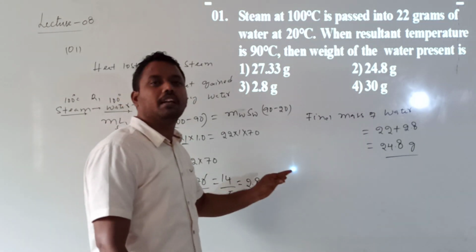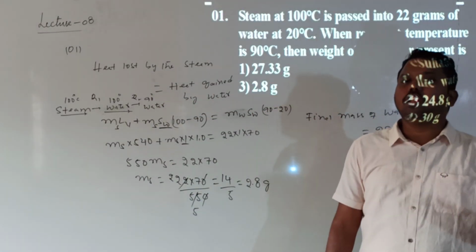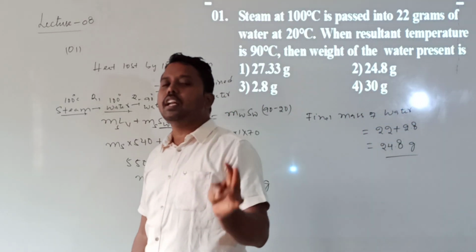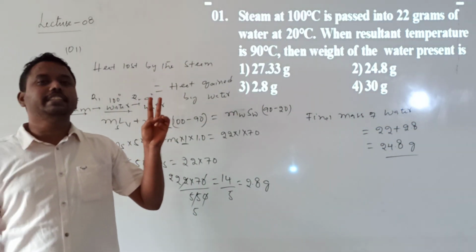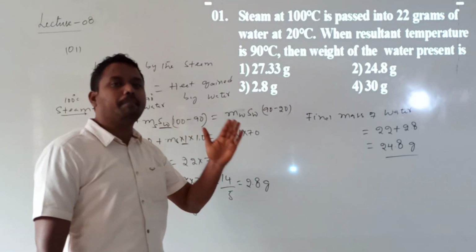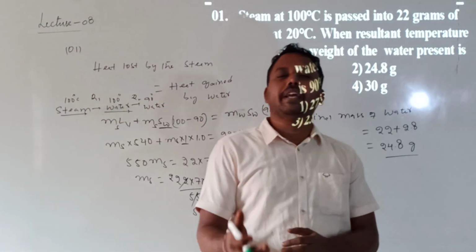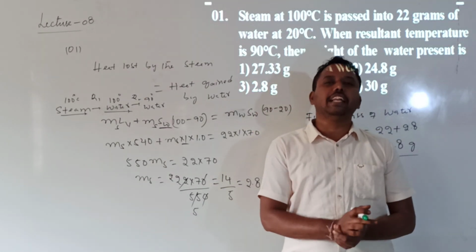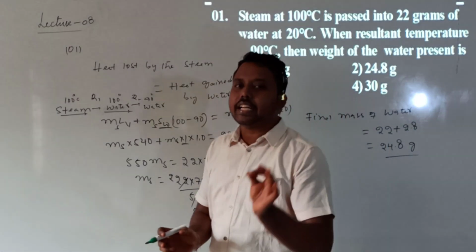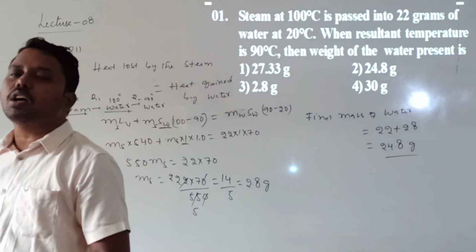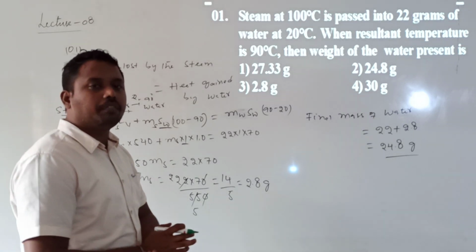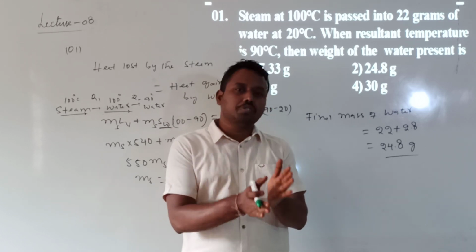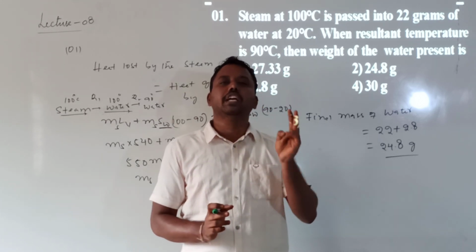So in this chapter, applying the principle of method of mixtures is very important. Always I am telling you, you need to remember: for a change of state or only a rise in temperature. If the temperature is rising, you need to consider only specific heat. Whenever there is a change of state, you need to consider latent heat. Steam converting into water means latent heat of vaporization. Ice converting into water means latent heat of fusion. Those two values you need to remember.